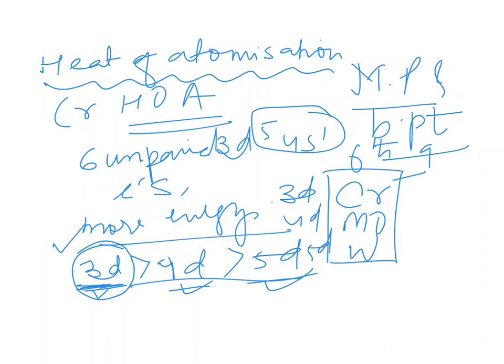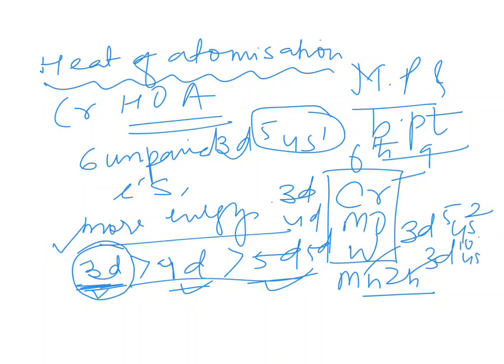Then next, some elements like manganese and zinc have a lower boiling point. Why? Mn has 3d5 4s2, and zinc has 3d10 4s2. So one is half filled and the other is fully filled.